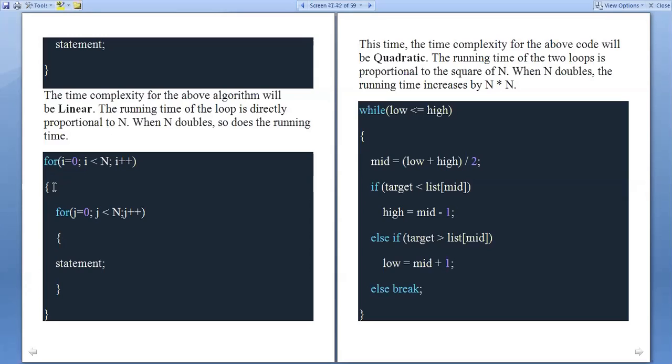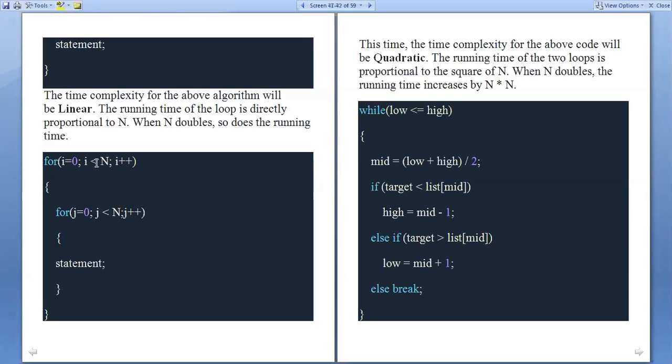See this one. Two for loops we are using, and there is a statement inside it. Two for loops means the first for loop is repeated n plus 1 number of times. Why n plus 1 number of times? Since there is a condition checking, i less than n. We are repeating n times, but at the last case, we check the condition, and if it is false, then you will not enter into the loop.